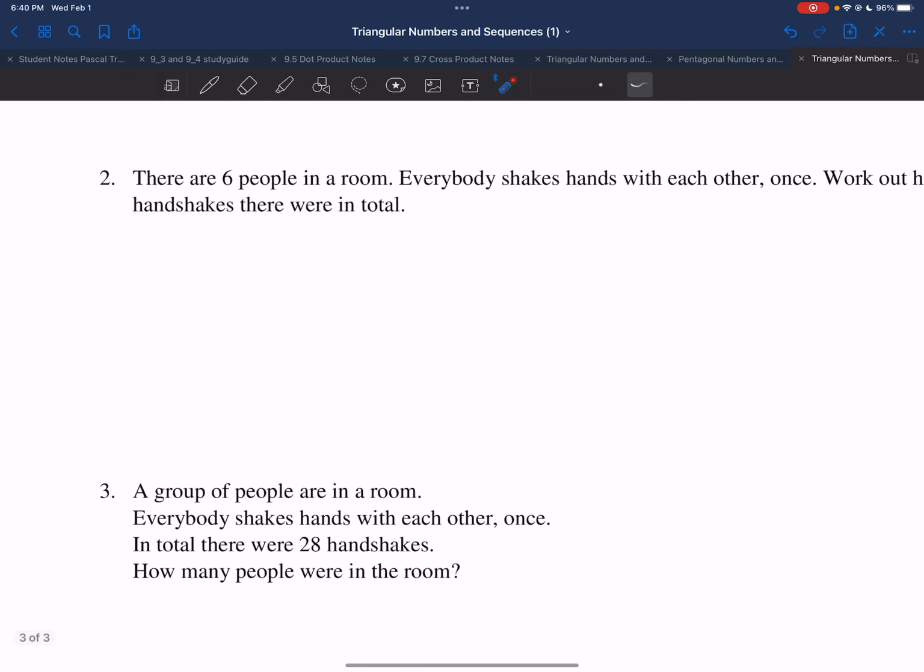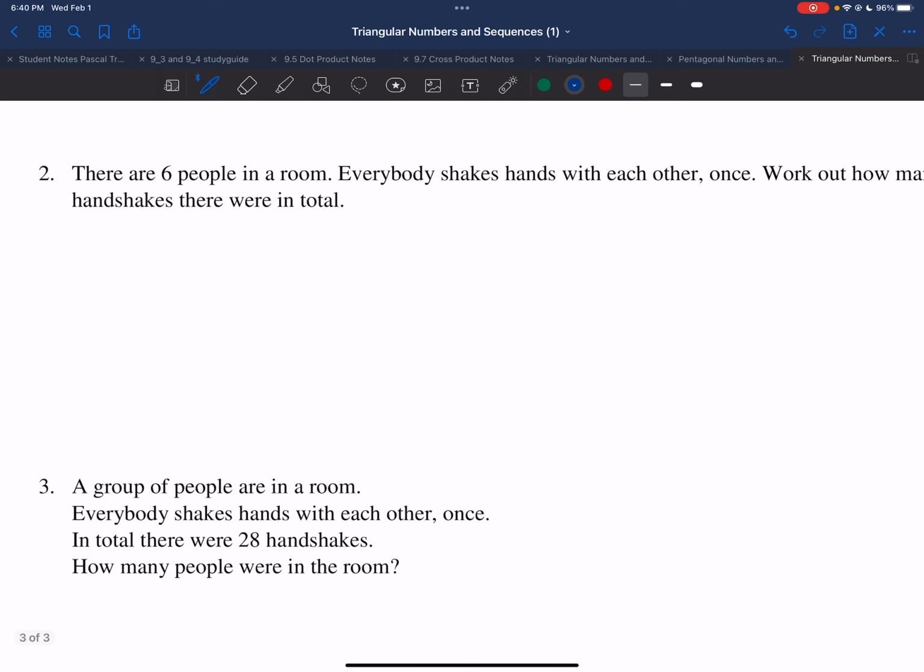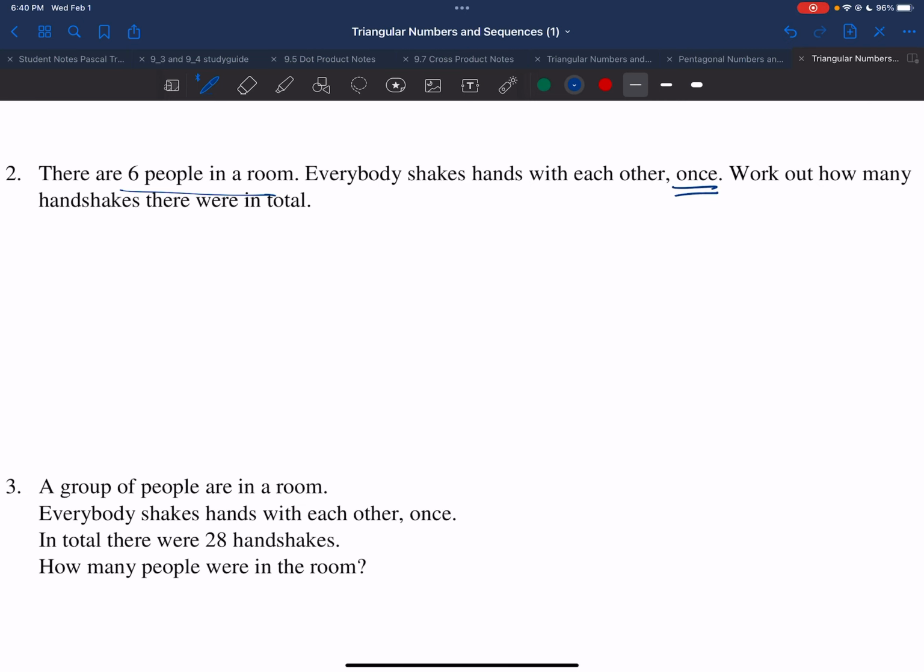Okay, let's take a look at the next page. The next page we have a situation where we have 6 people in a room. Everybody shakes hands with each other, but only once. Work out how many handshakes there were in total. Now, this is an easier problem than it seems. We're going to map out each of the 6 people. So the first person is the one who shakes everyone's hand. Of course, they can't shake their own hand. So they shake the hands of 5 people, all 6 of them minus themselves. So we have 5 handshakes.